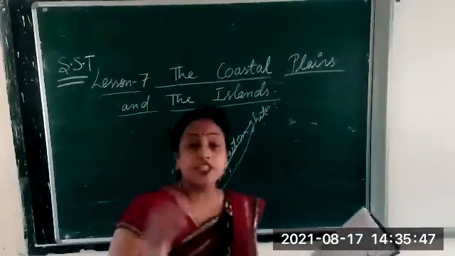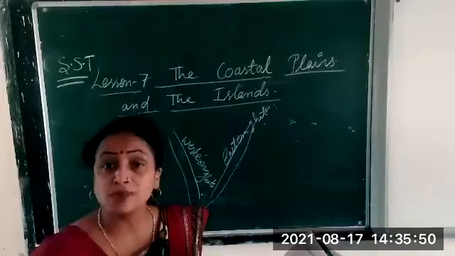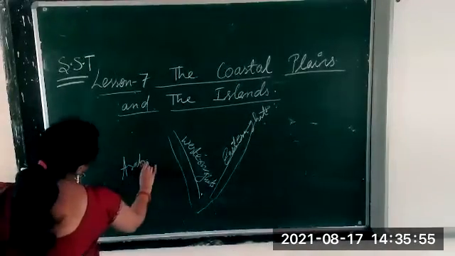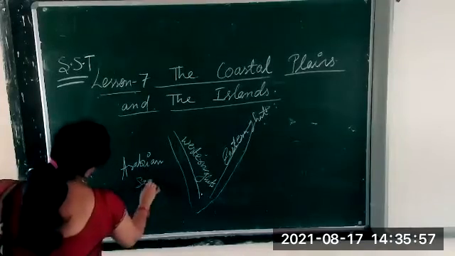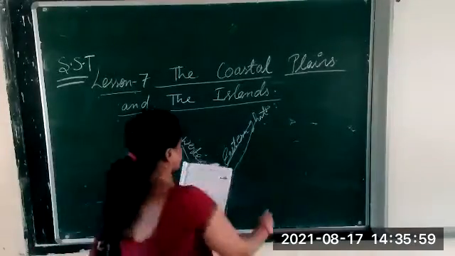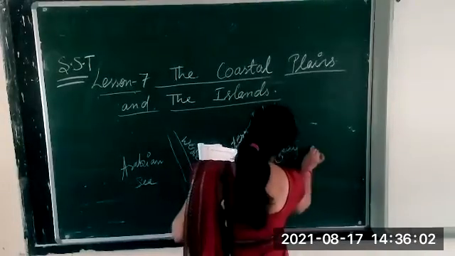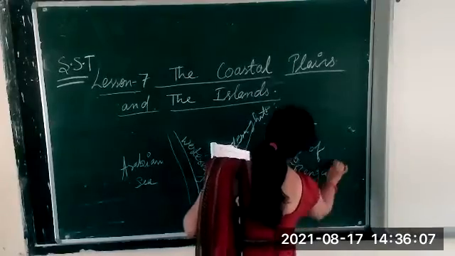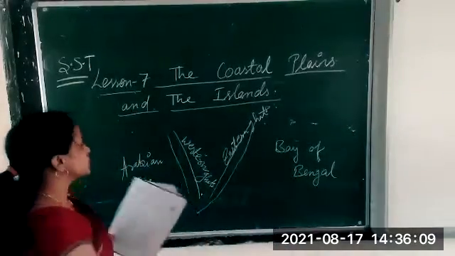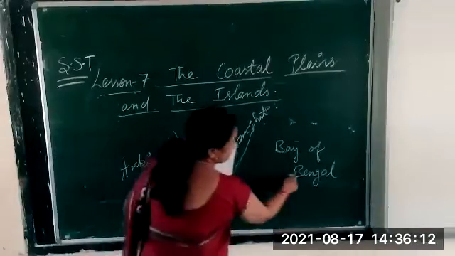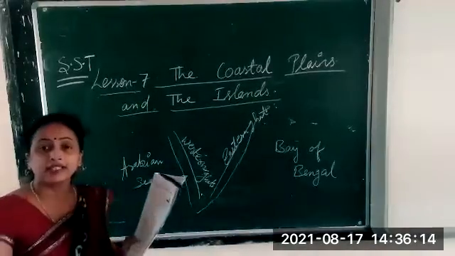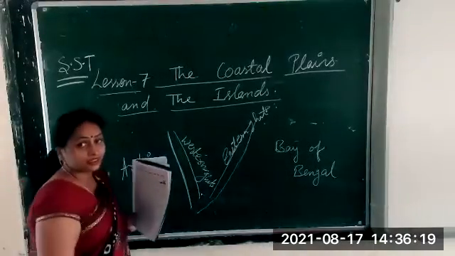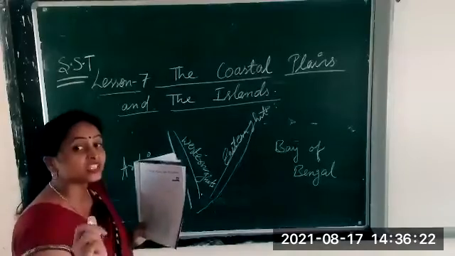Now, which coast is it? As you see here, the Arabian Sea is here, and here you see the Bay of Bengal. This is the sea, the water area, the Arabian Sea and the Bay of Bengal. The land which is near the sea is called coastal plains, coastal area.